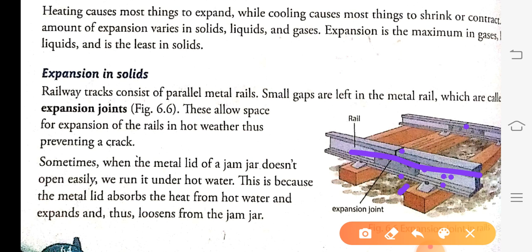Another example: you can see the metal lid of a jam jar. The lid of a jam jar is very difficult to open, so we used to keep it in hot water. Why? Because the metal lid absorbs the heat from the hot water and thus expands and loosens from the jam jar.